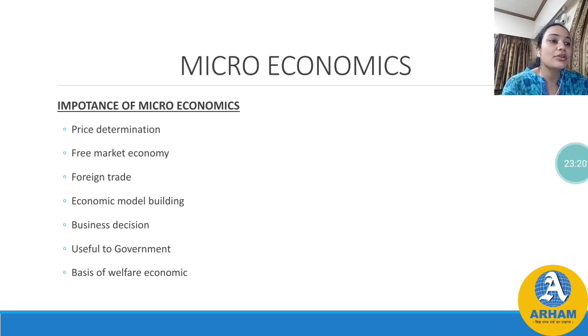Now next is basic of welfare economics. Basic of welfare economics means how we can obtain maximum result from minimum output or minimum resources. It also studies the tax effect, social welfare, etc. Economic welfare, as we have studied, is the basic of welfare economics. In microeconomics, we study how the best result can be obtained through utilization of resources and their proper allocation. So this is all we studied about microeconomics.